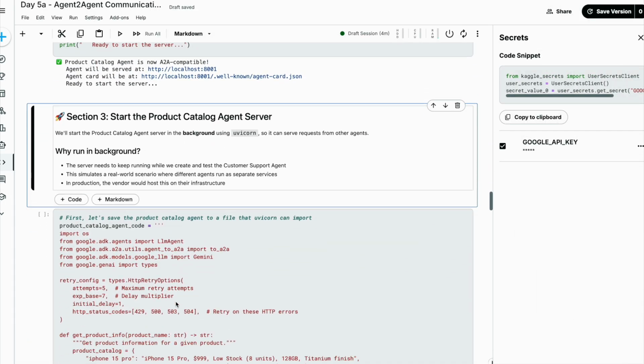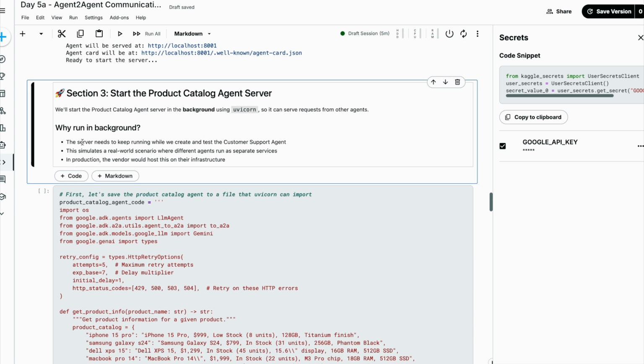The next section is to start the product catalog agent server. We will start this agent server in the background using Uvicorn, so it can serve requests from other agents. Why do we run this in the background? The server needs to keep running while we create and test the customer support agent. This simulates a real-world scenario where different agents run as separate services. In production, the vendor would host this on their infrastructure.